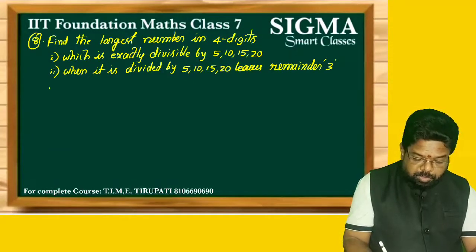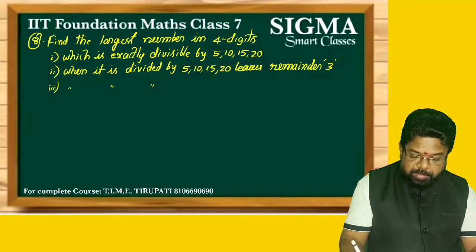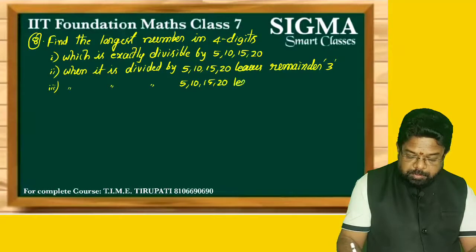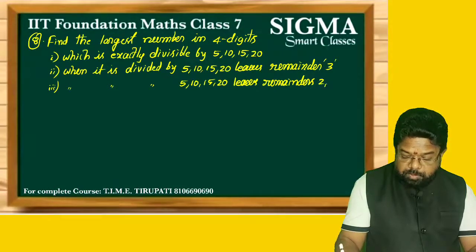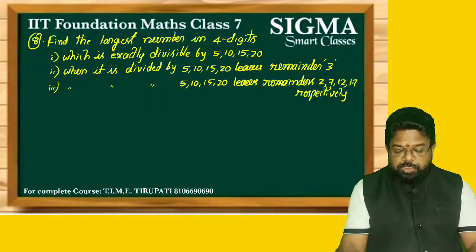Now in the same third question, when it is divided by 5, 10, 15, 20 leaves remainders 2, 7, 12, 17 respectively. So these are the 3 questions.